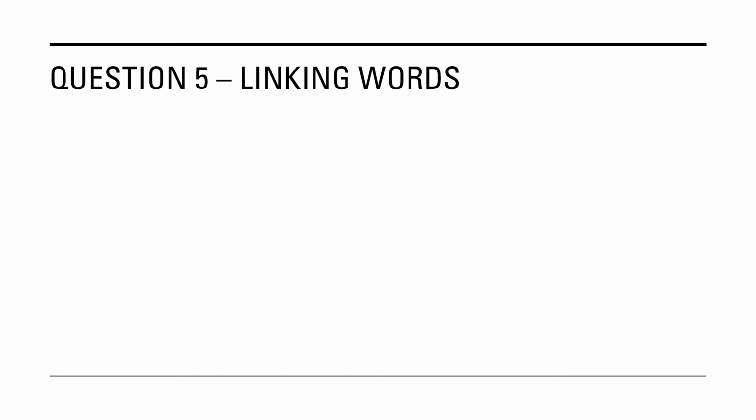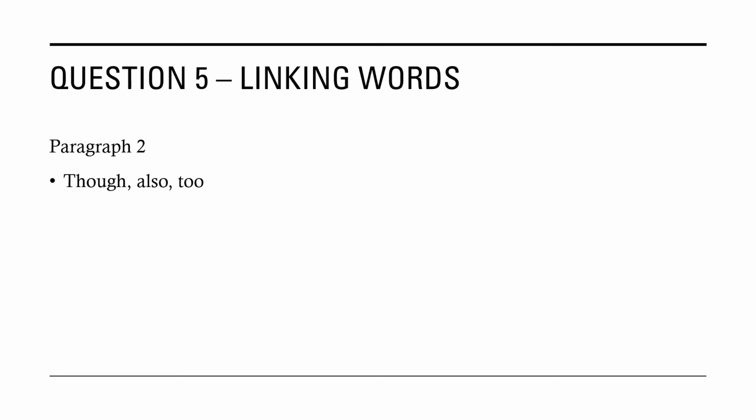Which linking words have been used in paragraphs 2 and 3? You have to identify the linking words that are used in paragraphs 2 and 3. For paragraph 2, the linking words used are though, also, and to.